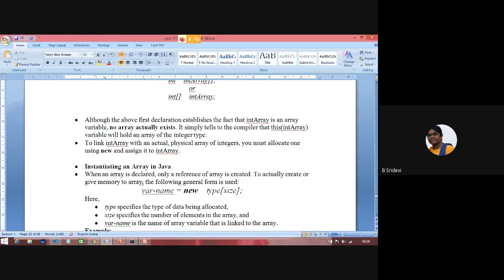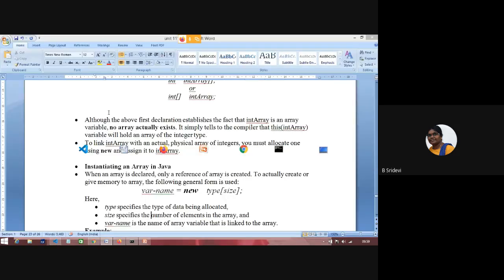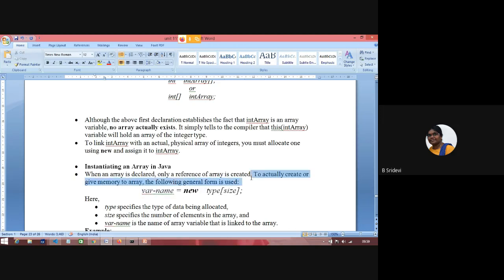Okay. So for the second one, this is the syntax. While writing the syntax, you have to remember this. Data type, variable name, symbol. Variable name is equal to new, data type, size of the array. Okay. So this is that one.